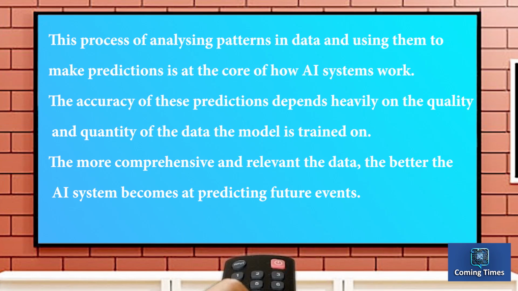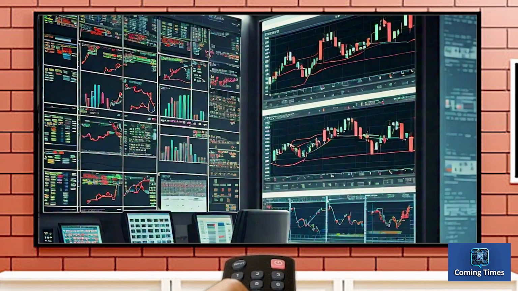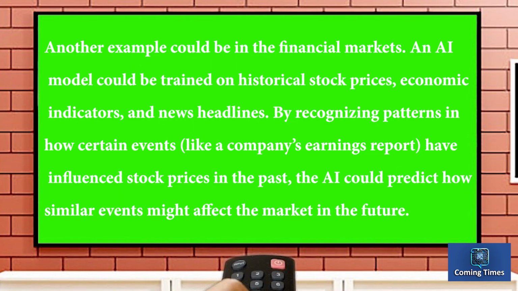This process of analyzing patterns in data and using them to make predictions is at the core of how AI systems work. The accuracy of these predictions depends heavily on the quality and quantity of the data the model is trained on. The more comprehensive and relevant the data, the better the AI system becomes at predicting future events. Another example could be in the financial markets. An AI model could be trained on historical stock prices, economic indicators, and news headlines. By recognizing patterns in how certain events, like a company's earnings report, have influenced stock prices in the past, the AI could predict how similar events might affect the market in the future.